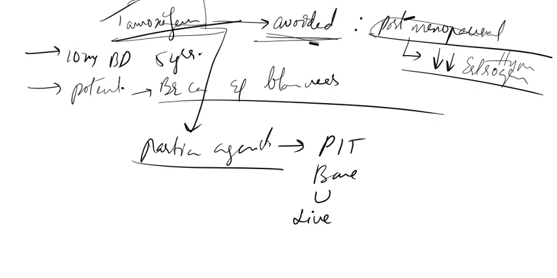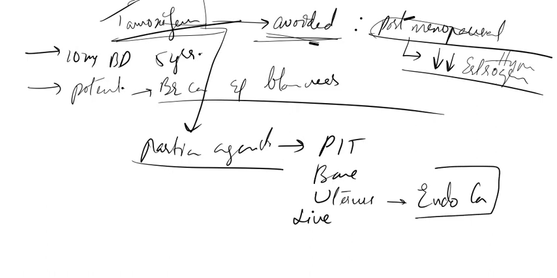That is the reason in uterus tamoxifen has a chance to cause endometrial carcinoma. That is why the most dangerous side effect of tamoxifen citrate is causing endometrial carcinoma. Very, very important. It's a NEET PG bit, remember.